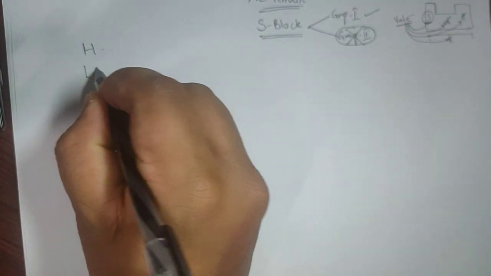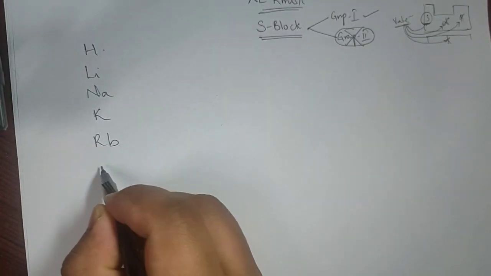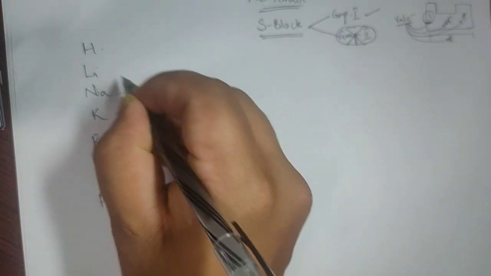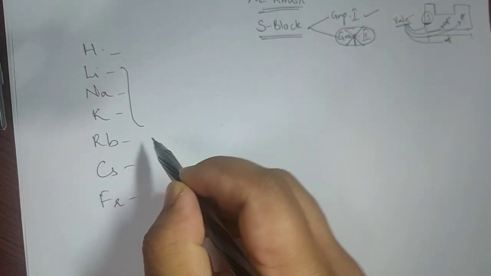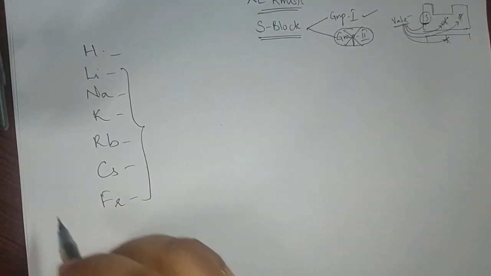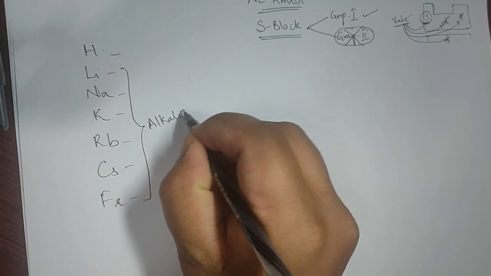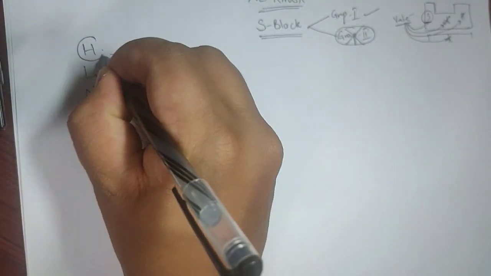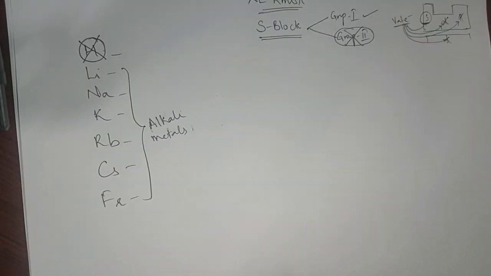hydrogen, lithium, sodium, potassium, rubidium, cesium and francium. So these are the elements of the first group. All of them are called alkali metals, except hydrogen. Regarding hydrogen, we don't study it in group 1, that is alkali metals.